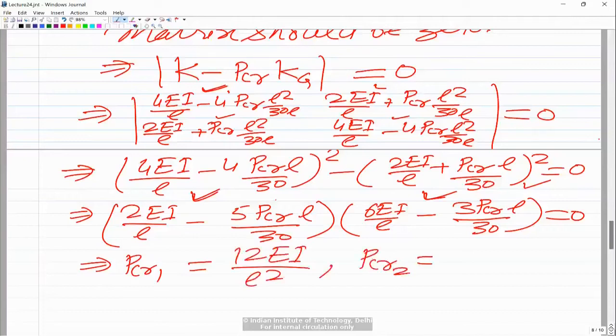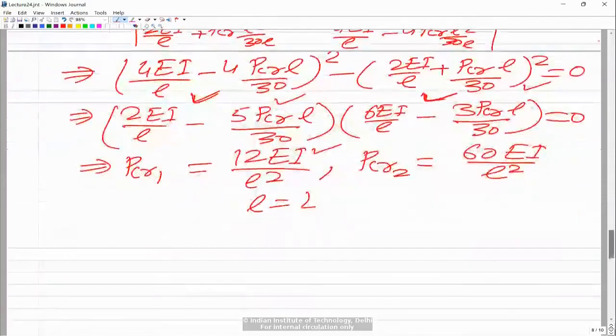So one possible solution is that this is equal to 0, and this is equal to 0, and that gives you P critical values. So this will come as 12 EI by L squared. And as you know, this small l is equal to capital L, the length of the beam. So the lowest critical load is coming as 12 EI by L squared, and that is what we call the buckling load. So using just one element, we are getting the critical value, which is 12 EI by L squared.